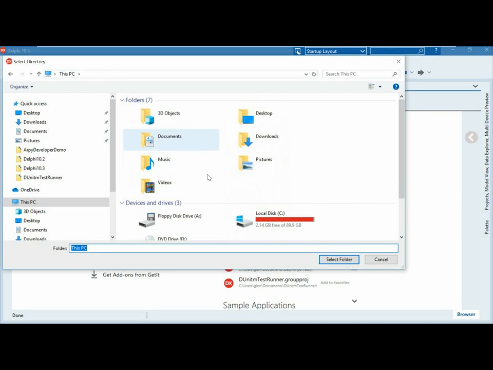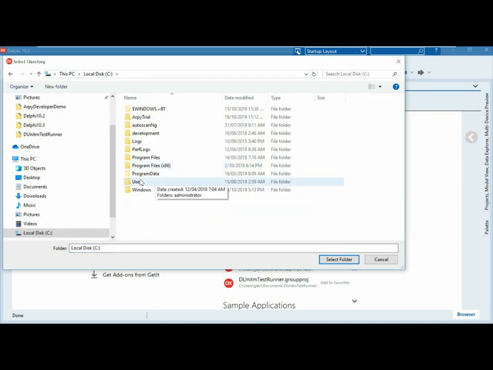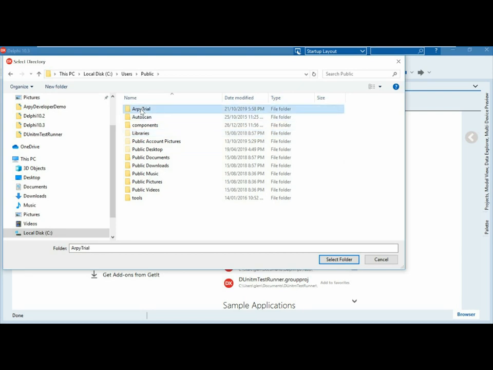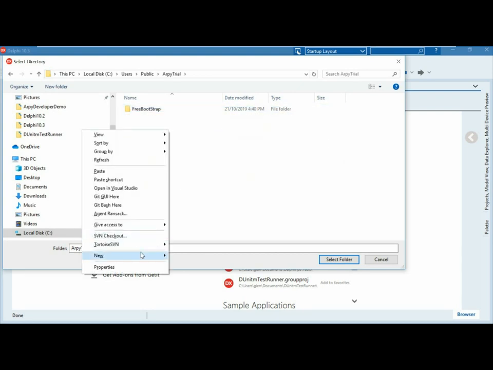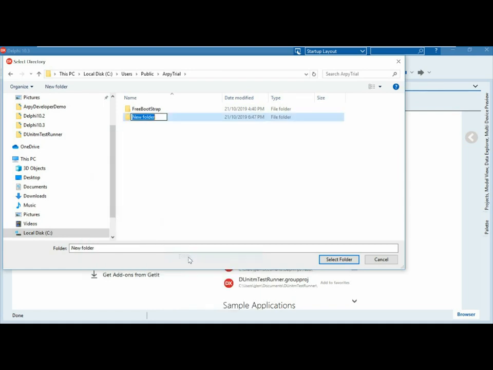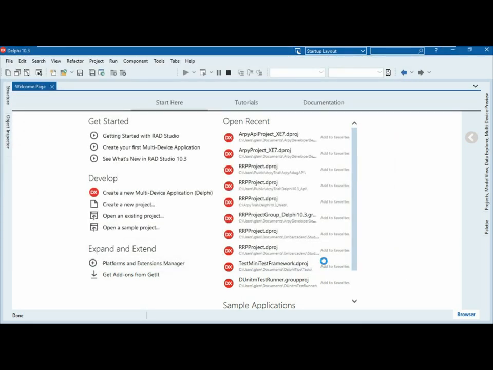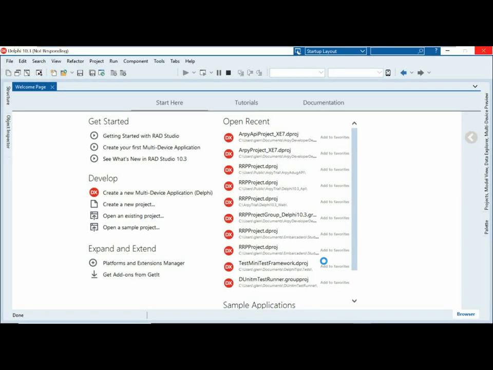I'm going to, for reasons that are not quite clear, put it in the public folder under Arpy Trial. I'm going to make a new folder here called ADUG October, and I'm going to call that site. Okay, and I'm going to select the folder, and then I'll wait for what the term these days is for the website to be scaffolded. That's the term. Everybody, you use jargon, it really impresses people. So I've got to scaffold my project now.